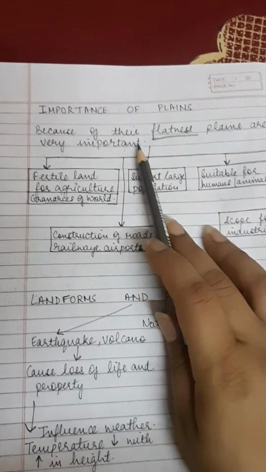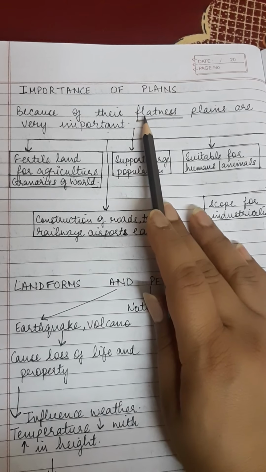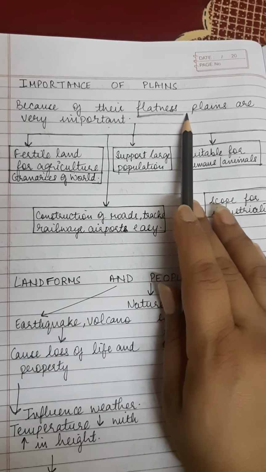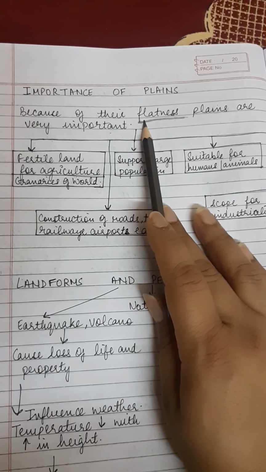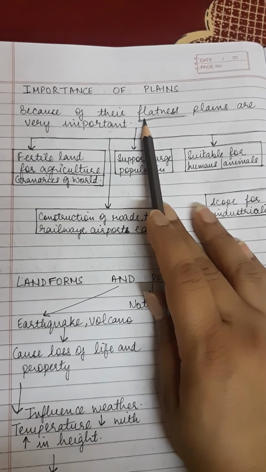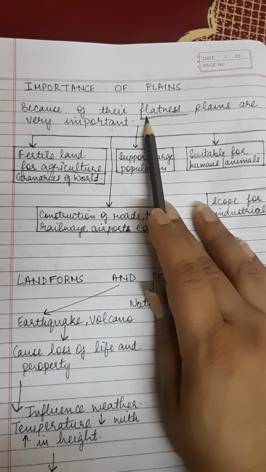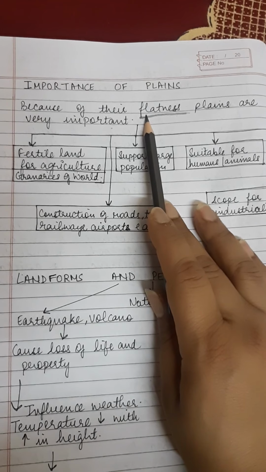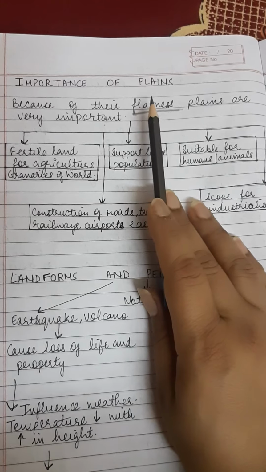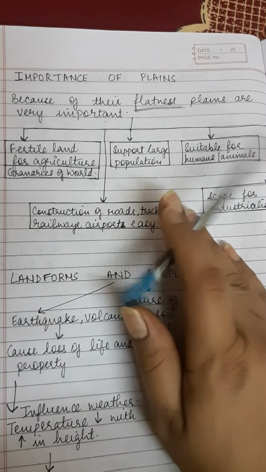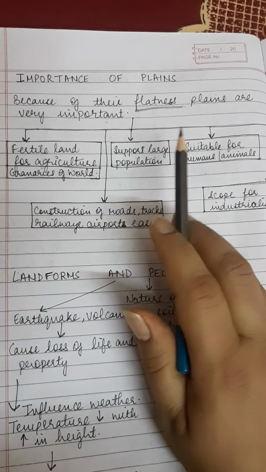Okay, children, now we will know about the importance of plains. As we know, the plains are flat and vast landforms. They are mostly preferred for residing. They are very important because they are very vast, flat, less than 200 meters above the sea level, and they can be used by the people for residing as compared to any other landform.